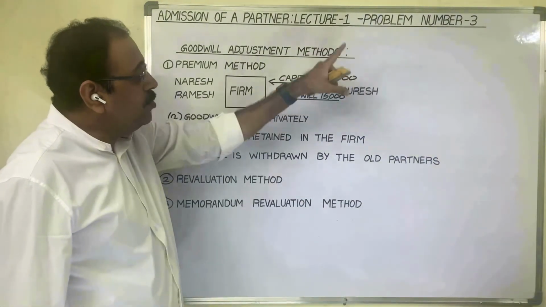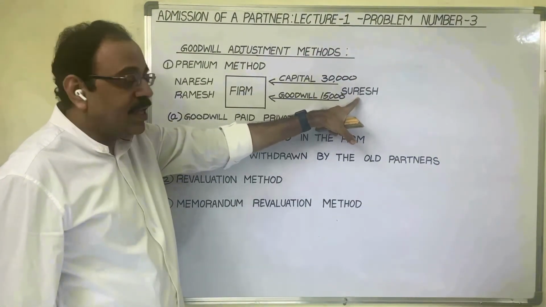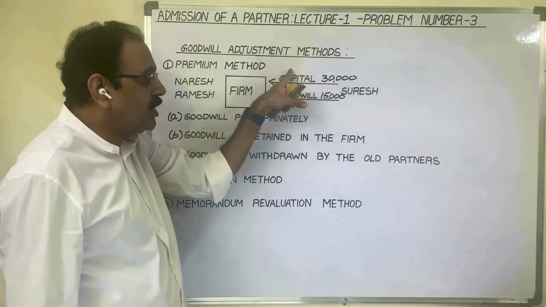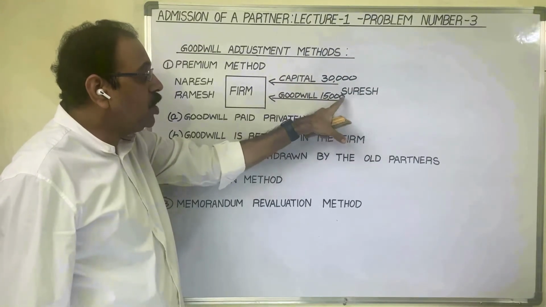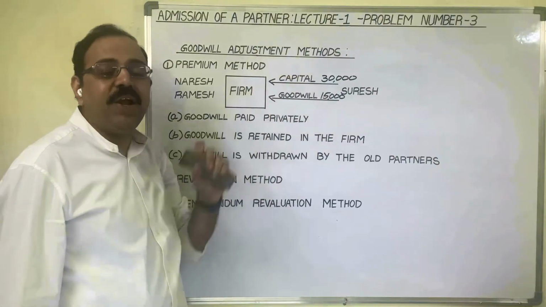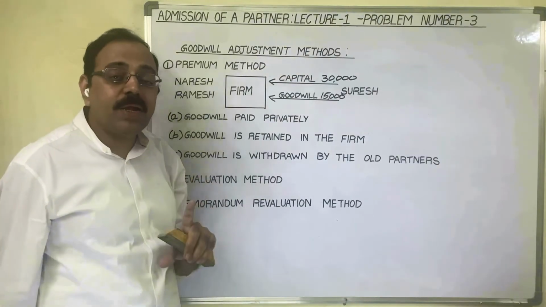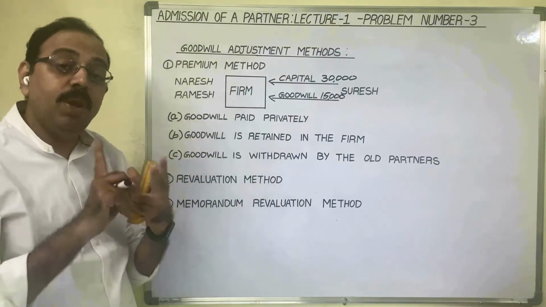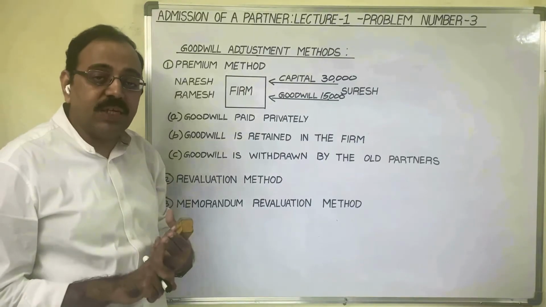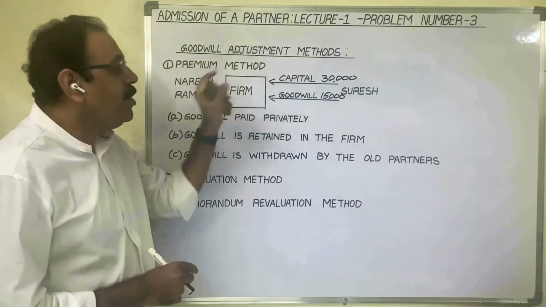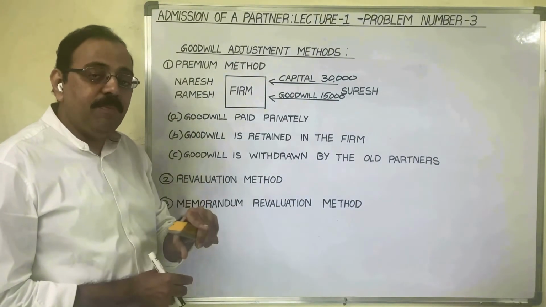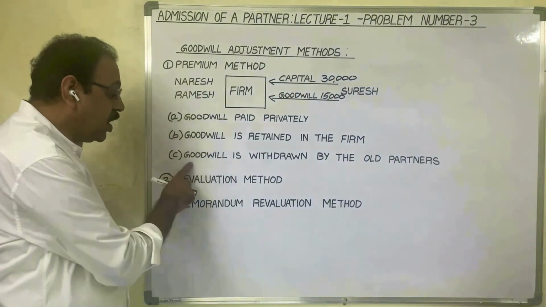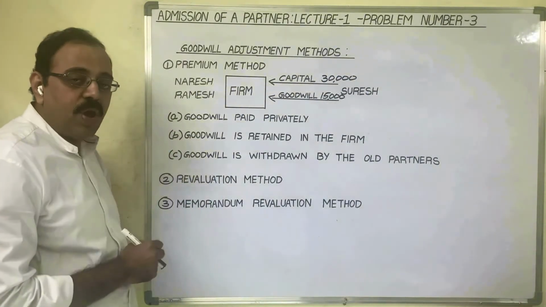In the third problem, new partner Suresh is bringing 30,000 rupees capital and 15,000 rupees goodwill at the time of admission. As the new partner is bringing capital and goodwill both, goodwill should be adjusted as per premium method. In premium method, three sub-methods are there, no? Which method is to be followed?